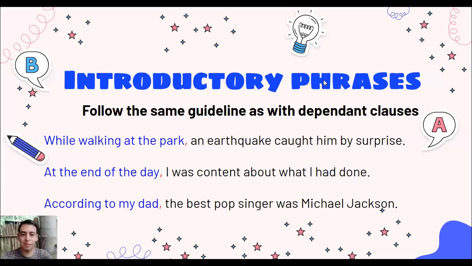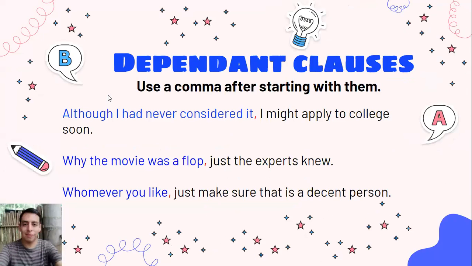Now I will start presenting what has to do with how we use commas in relation to, first, dependent clauses. We use commas right after we start sentences with dependent clauses, like in the sentences that we can see here.